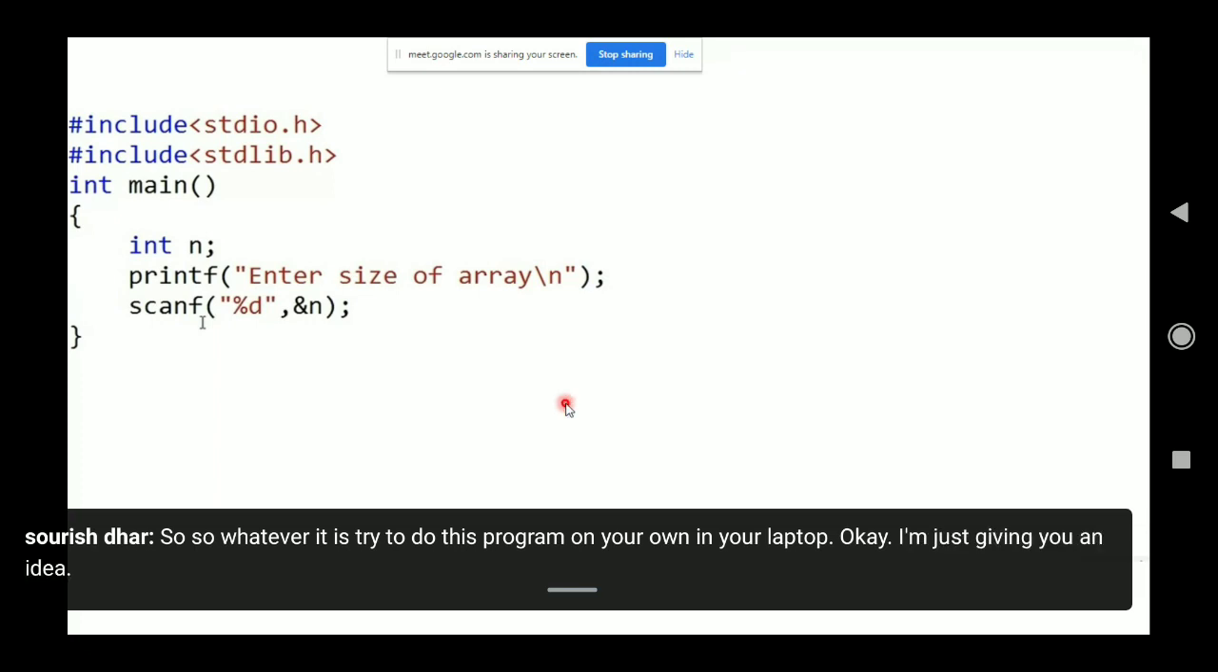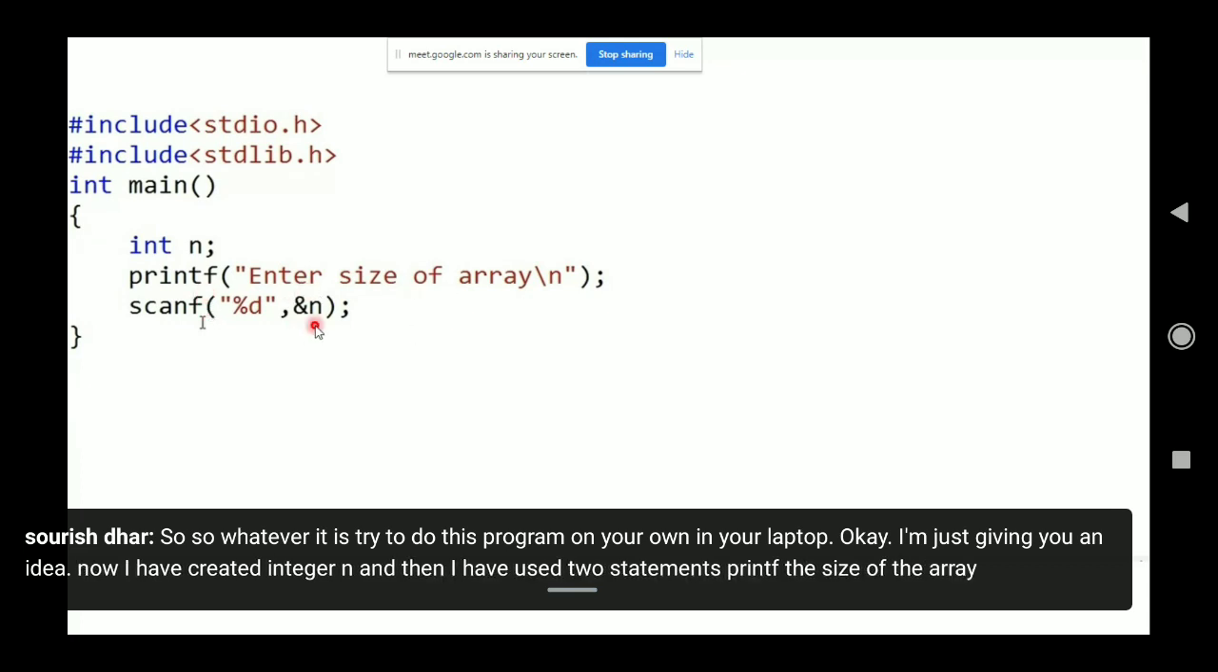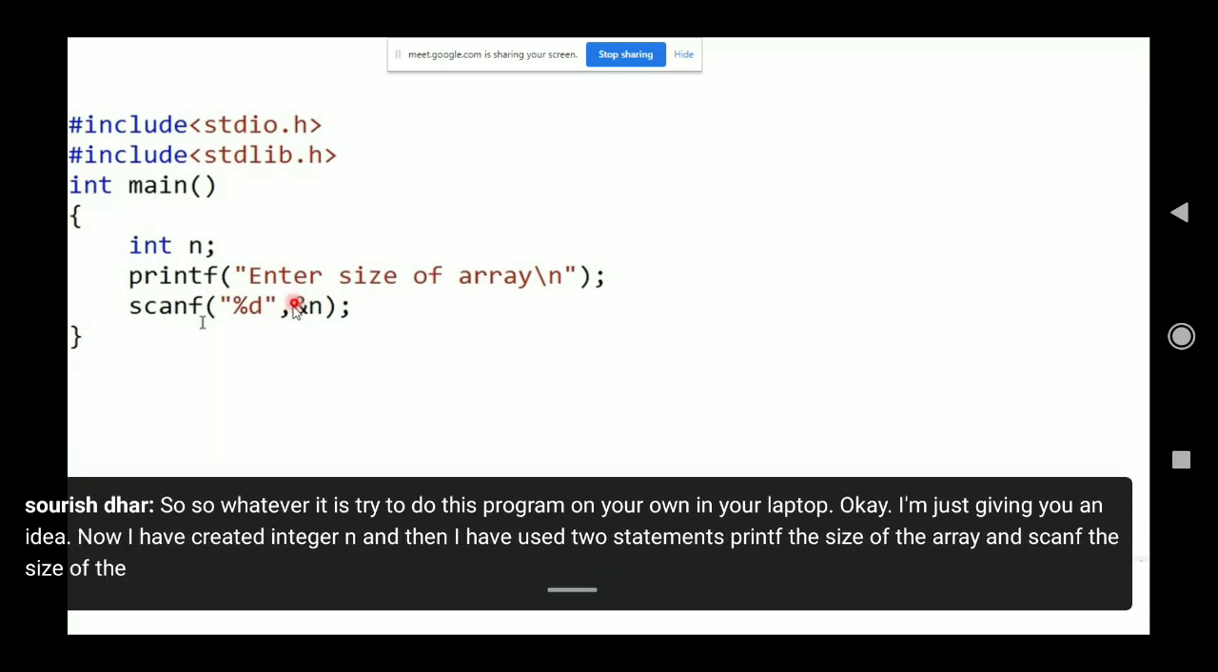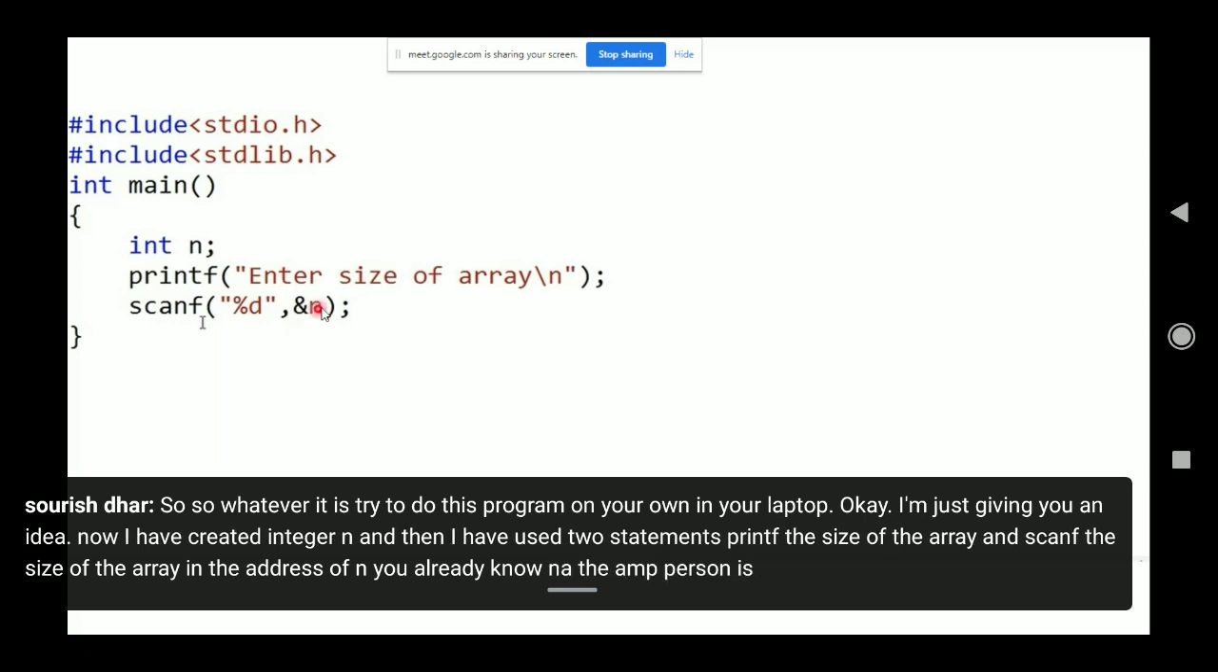Now I have created integer n, and then I have used 2 statements: printf, the size of the array, and scanf, the size of the array, at the address of n. You already know, right? The ampersand is nothing but address of n. So now, can you write something like this?